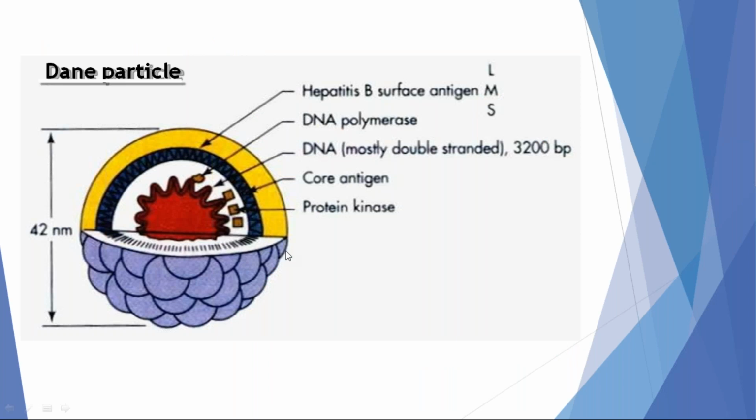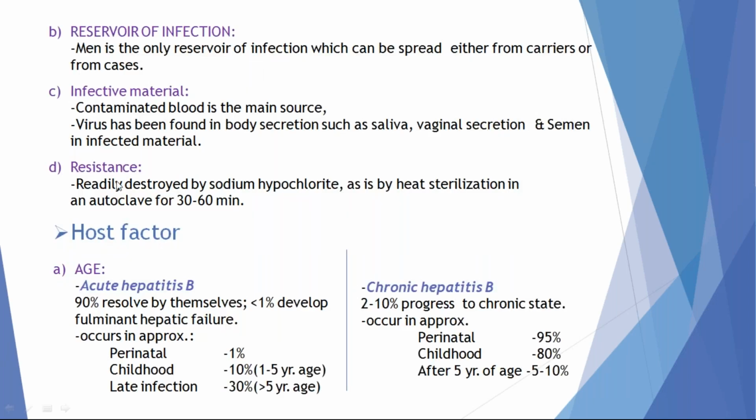This is a three-dimensional structure of the Dane particle. There is a double-stranded DNA with the DNA polymerase surrounded by two envelopes. The diameter of the Dane particle is 42 nanometer. Remember, this is very important. Here also, most of the time, hepatotropic viruses have humans as the only reservoir of infection, apart from hepatitis E virus. Hepatitis E virus can have a reservoir in pigs.